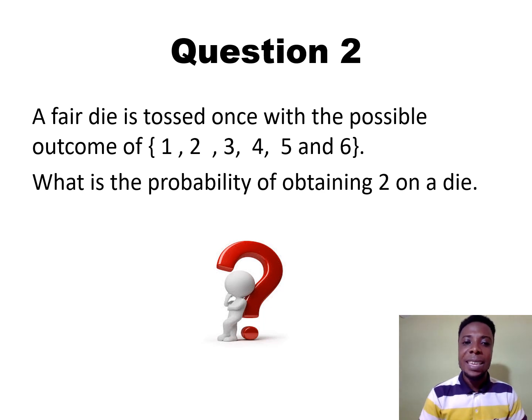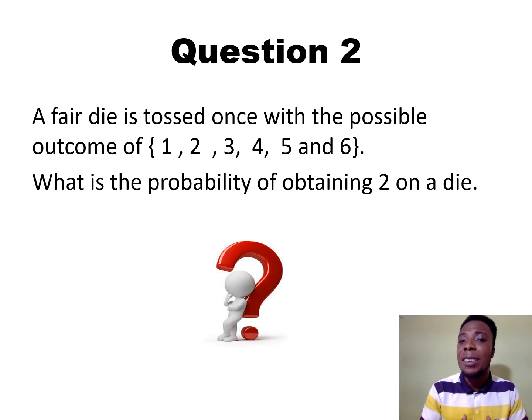A fair die is tossed once with a possible outcome. If you throw a die for playing Ludo, the Ludo die, what are the possible outcomes? You are likely to have either 1, 2, 3, 4, 5 or 6. We don't have 7 on the die, but we have from 1 up to 6.